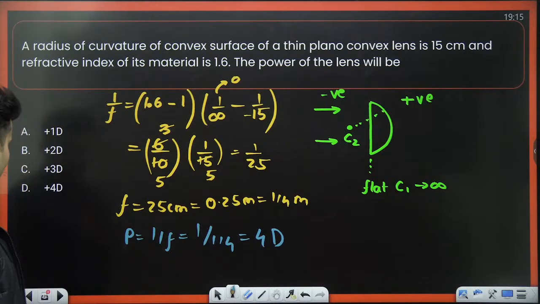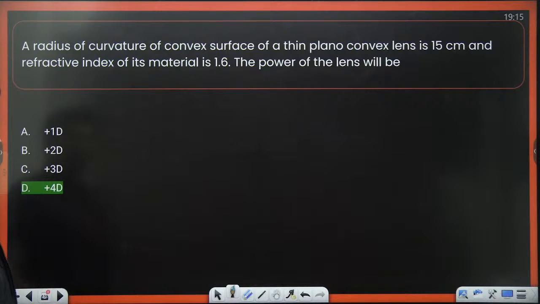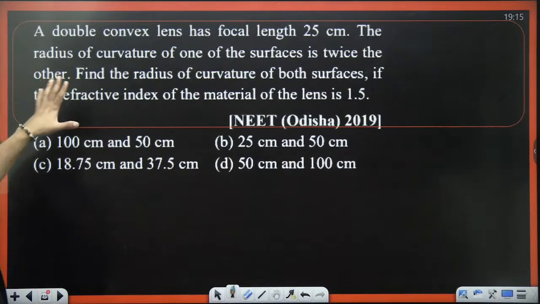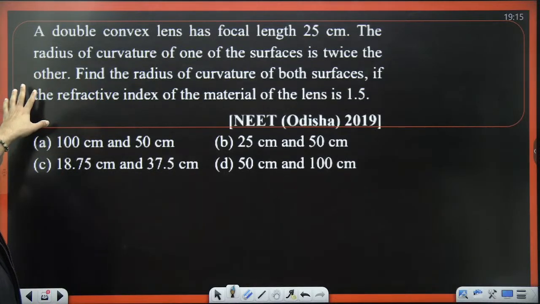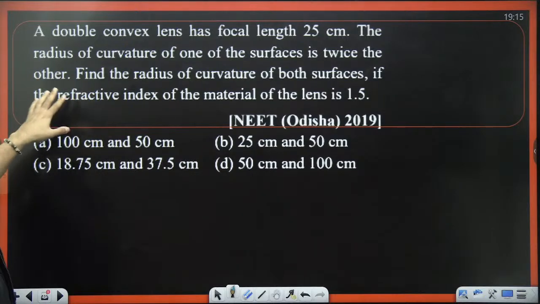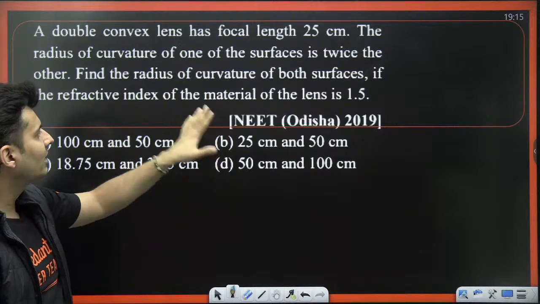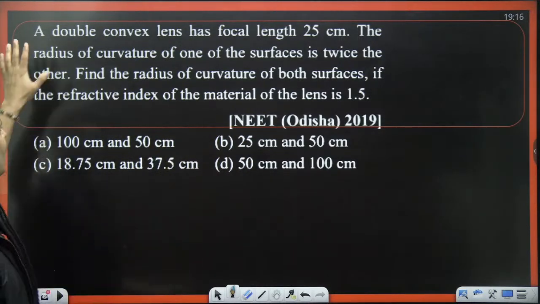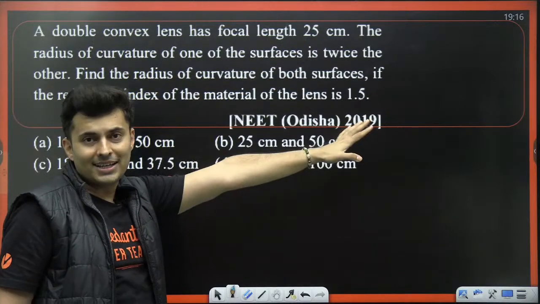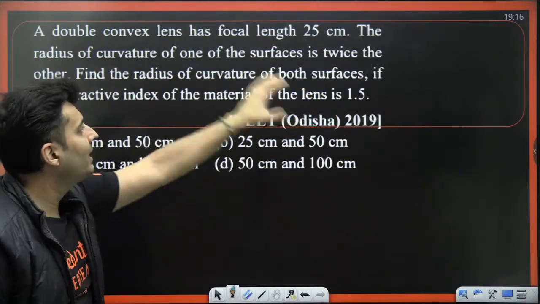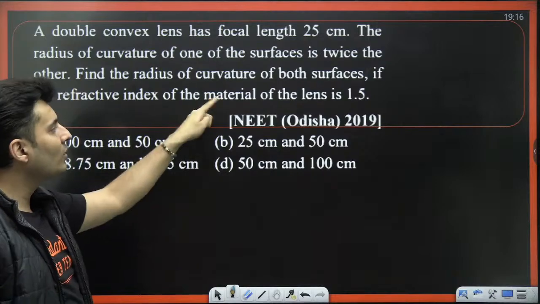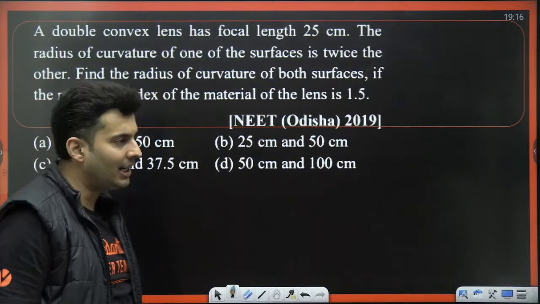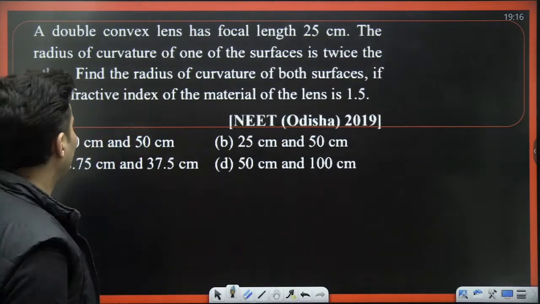Let's go on to the next one coming up on your screen. Here it is. A double convex lens has a focal length of this much. Radius of curvature of one of the surfaces is twice the other. Find the radius of both the surfaces if the refractive index of the material of the lens is 1.5. The focal length is already given. Refractive index is given. They are asking you the exact opposite in NEET 2019, that is radius of curvature.